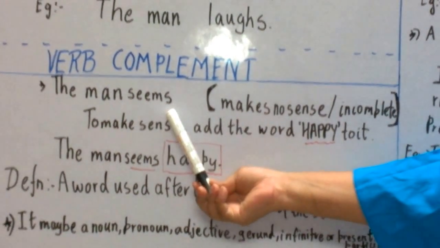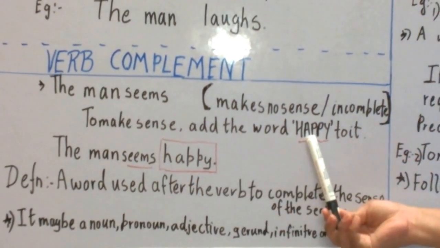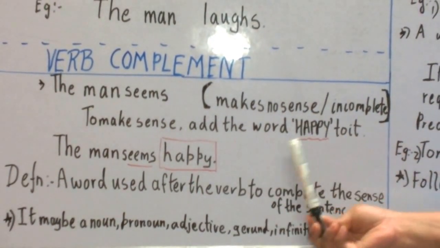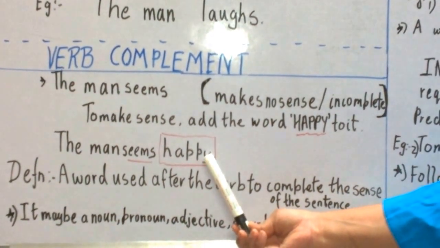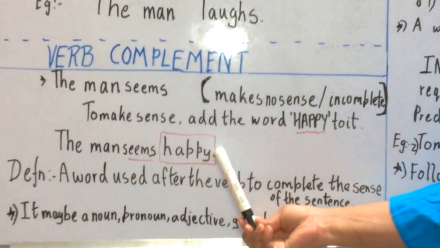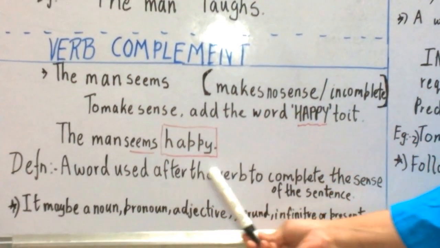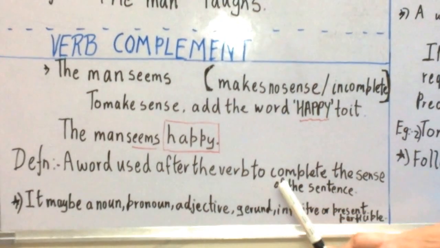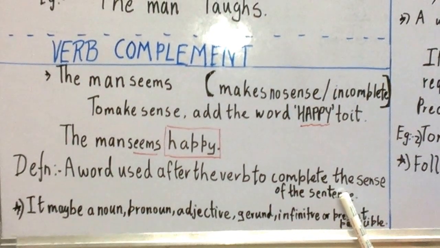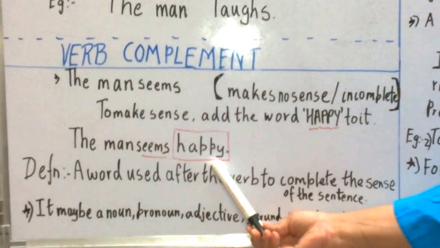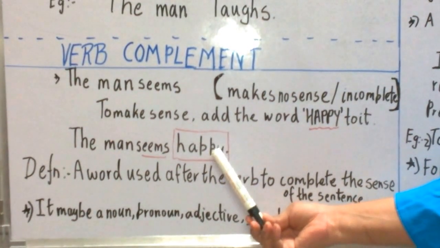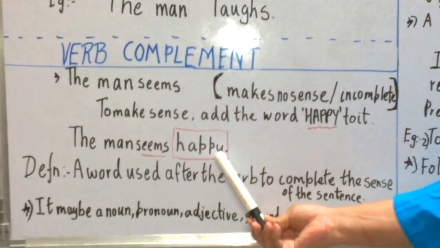To make some sense, you have to add the word happy. So I say the man seems happy. The complement of the verb is a word used after the verb to complete the sense of the sentence. To complete the sense of this sentence, you have to add happy. So happy becomes the complement of the verb.